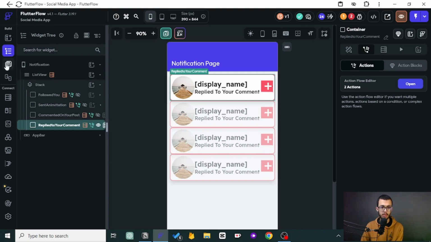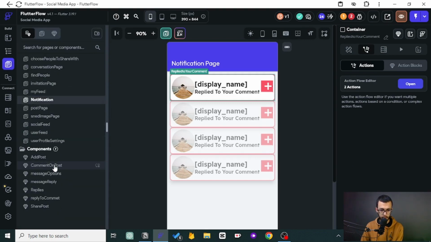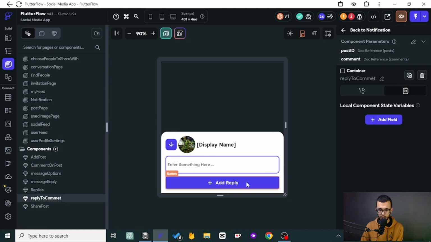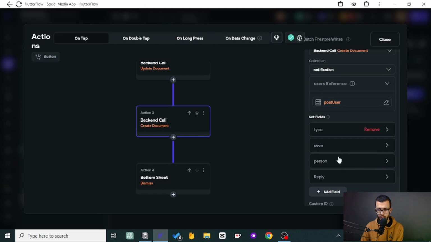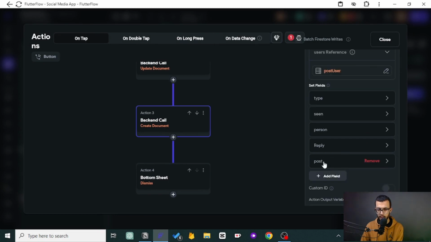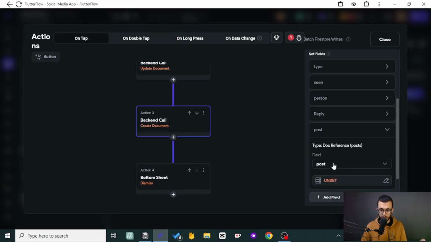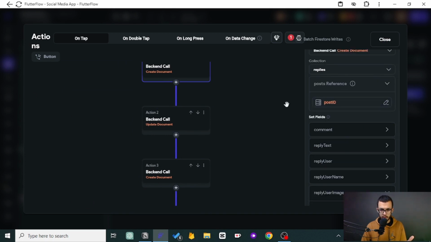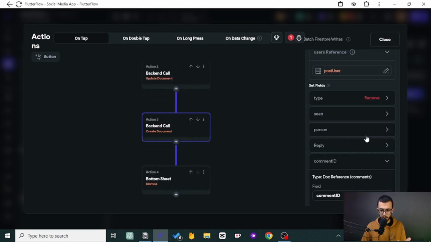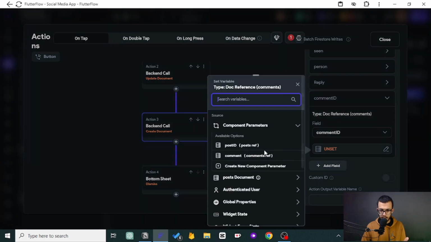Then we need to go all the way back to where we reply, which is this one. Click here, and here you see we create the notification. Here we want to fill out the reply. So the reply and the comment that you have replied to, we need that. So we need the comment ID, and it should come from, so here we create the comment, as you can see. No, it's not this one. Yes, we create the reply. We already have it. So let's just pass it here. So the comment ID, it is already a component parameter. So let's bring it here.